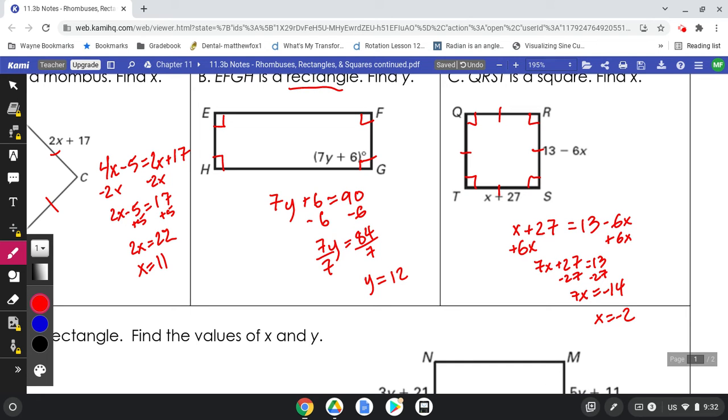Now, some of you might be thinking that doesn't make sense. How can we have a negative answer? But if you think about it, negative 2 is what x is. That is not what this side length is. Now, none of these asked us to find what the side length is, but if they would, all we'd have to do is plug it back in. So in this case, negative 2 times negative 6 is 12, plus 13, 25. Each of these sides, QR, RS, TS, QT, all 4 of those sides are 25 units.